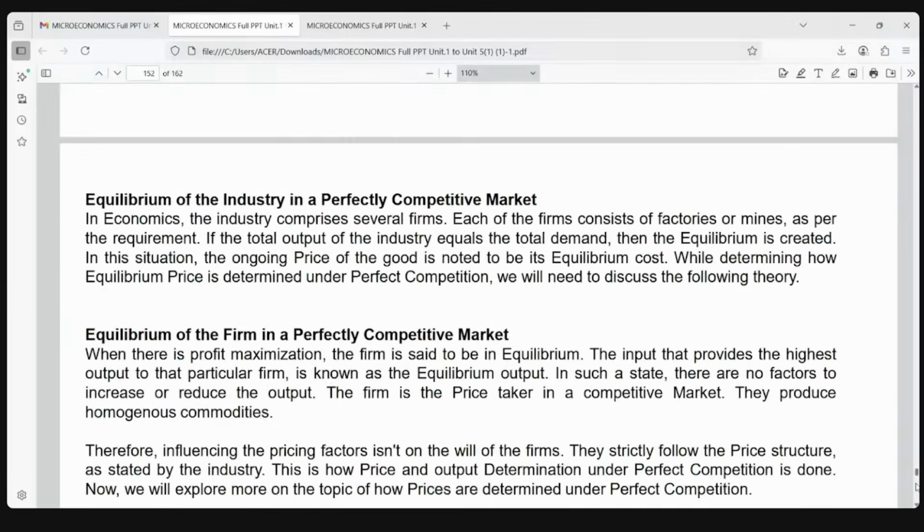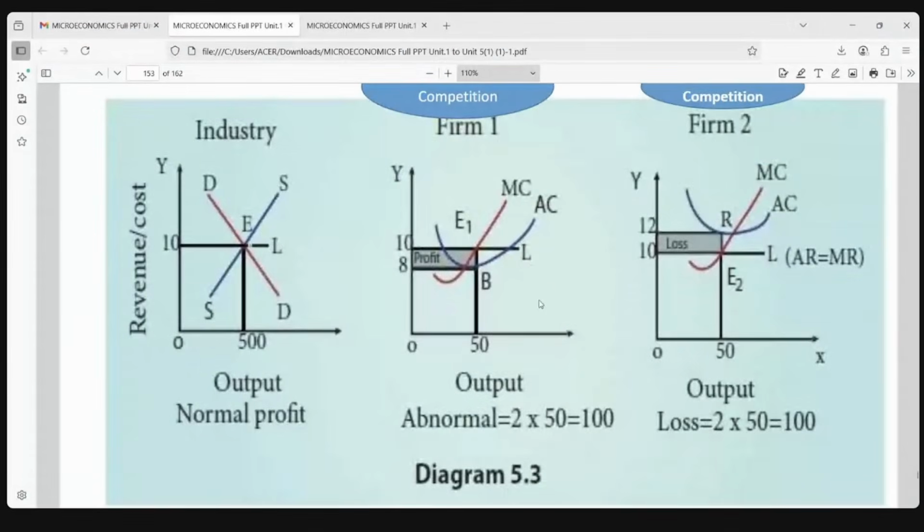So this is the profit situation. I think there is no difficulty in this, don't be confused. Just draw the AR curve. This is AR, the average revenue curve, which itself is a demand curve and also the marginal revenue curve. Insert one average cost curve, which explains the average cost of the product, and one marginal cost curve.